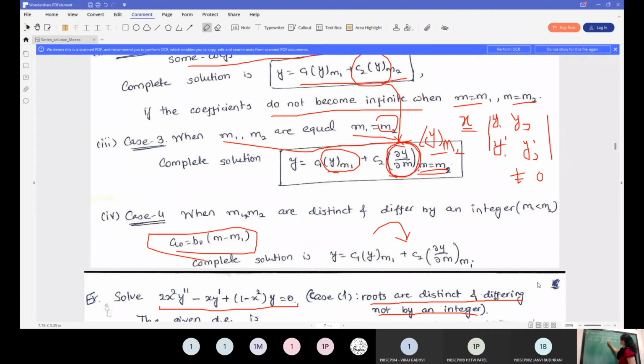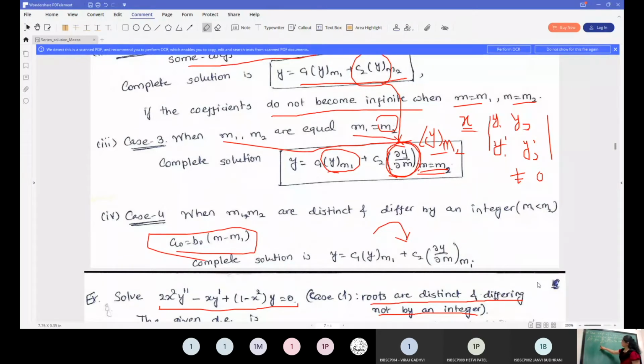Why have we considered this one? Because x equal to 0 is a regular singular point. If it is an ordinary point, then you consider just x raised to k, whereas if it is a regular singular point, you consider x raised to k plus m. Okay? Arvind, have you joined and are you able to see the board now? Yes, ma'am. Okay, fine.